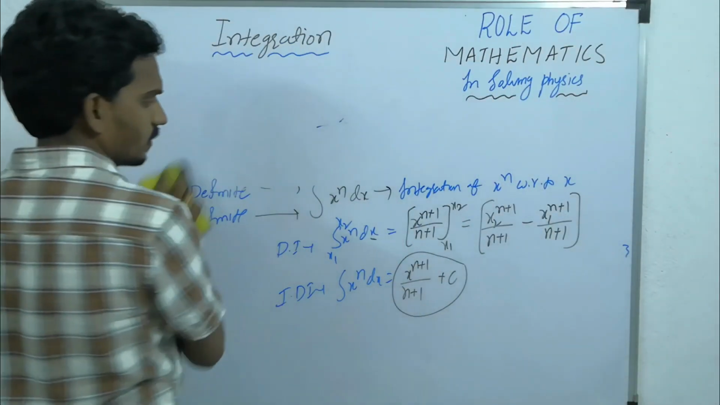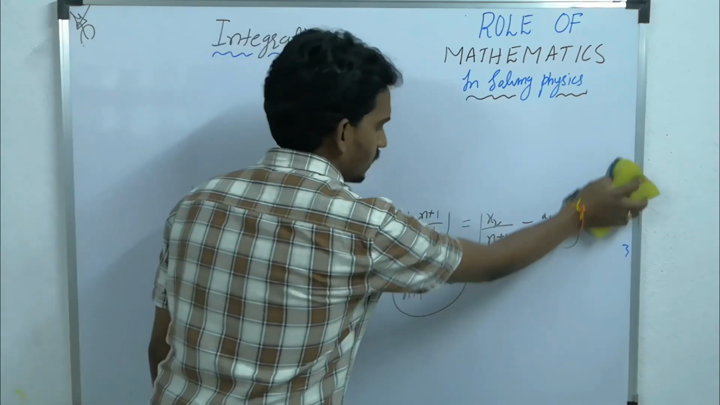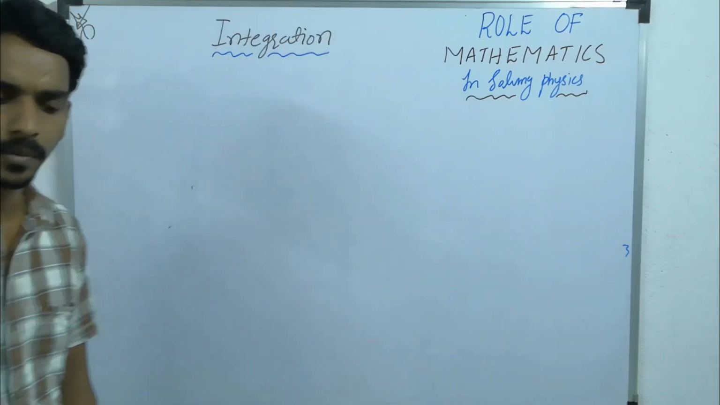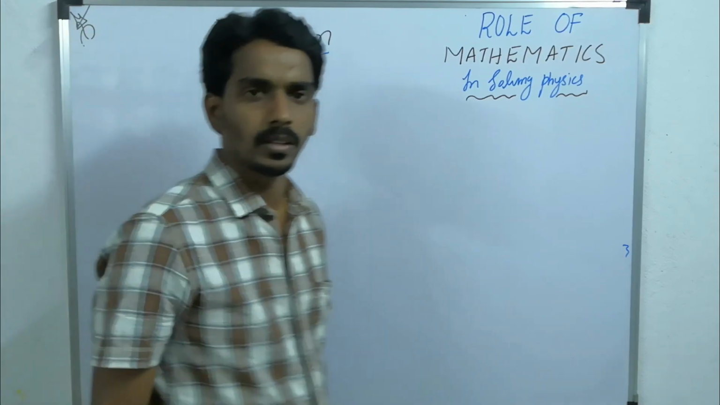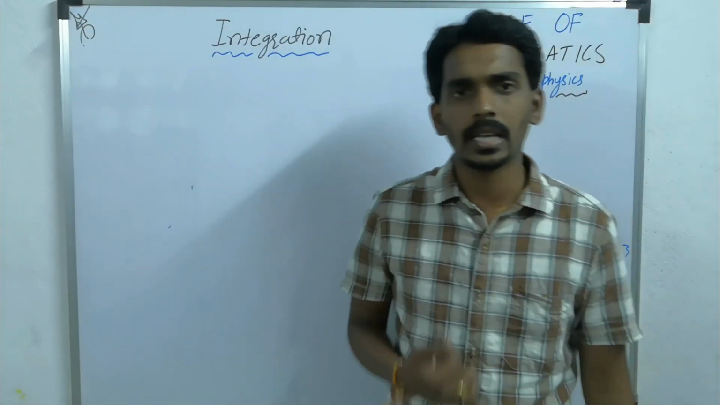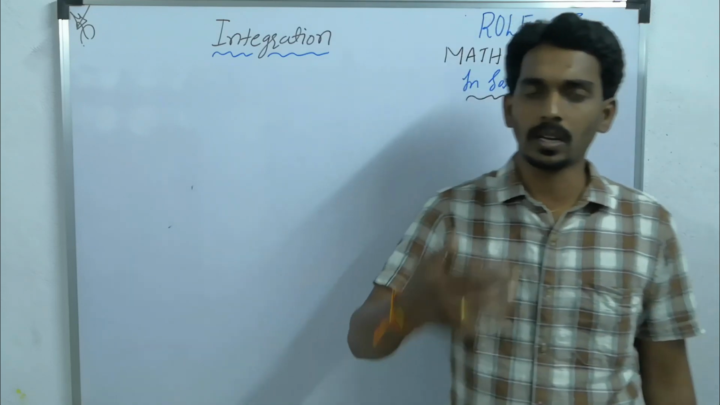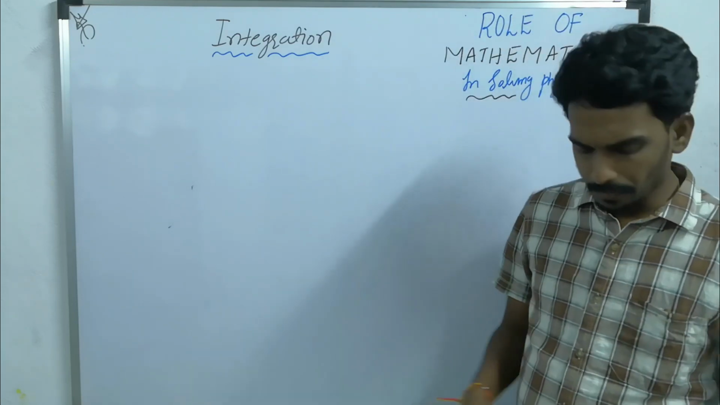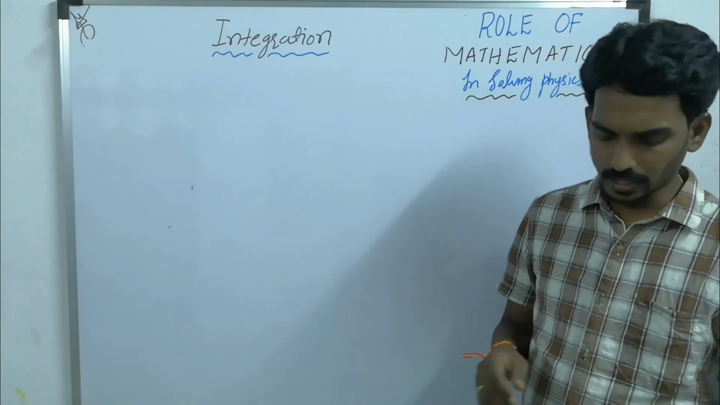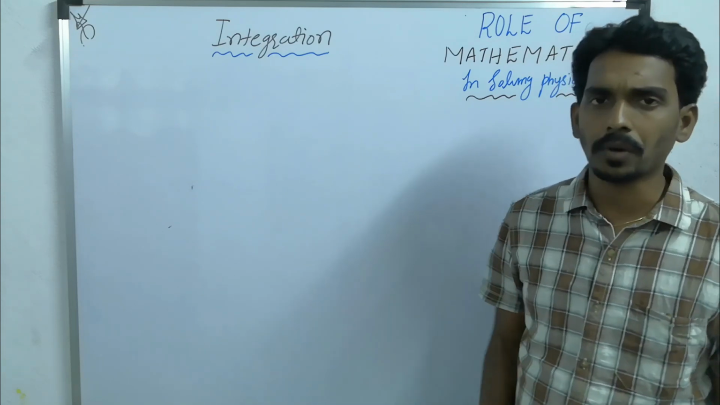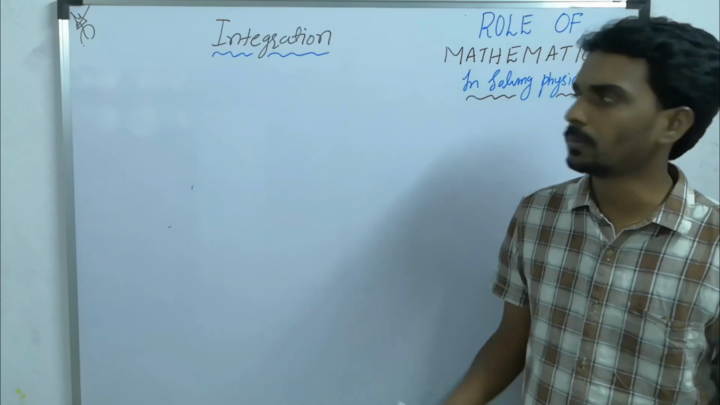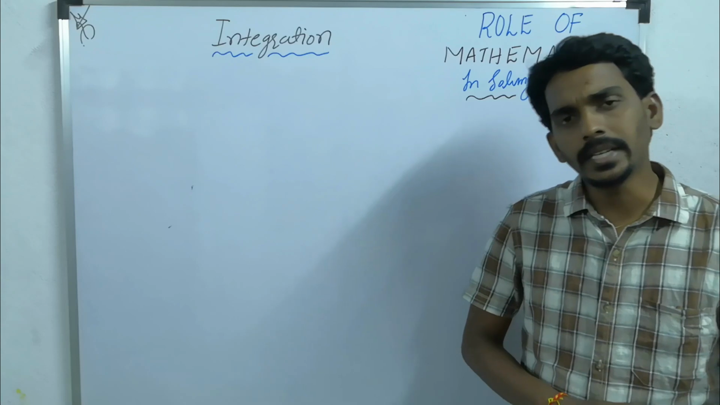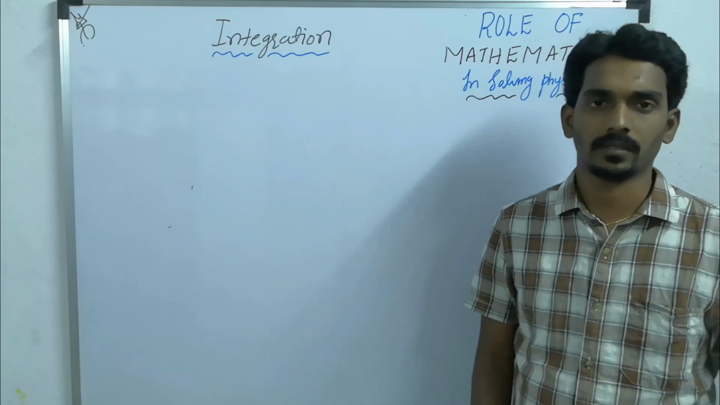Not only x, the variable can be anything, like integration t power n dt will become t power n plus 1 by n plus 1. Integration y power n dy will become y power n plus 1 by n plus 1, and so on. Now, apart from integration x power n or t power n, there are a few more formulas you must remember to solve the questions at the level of NEET plus JEE Mains.